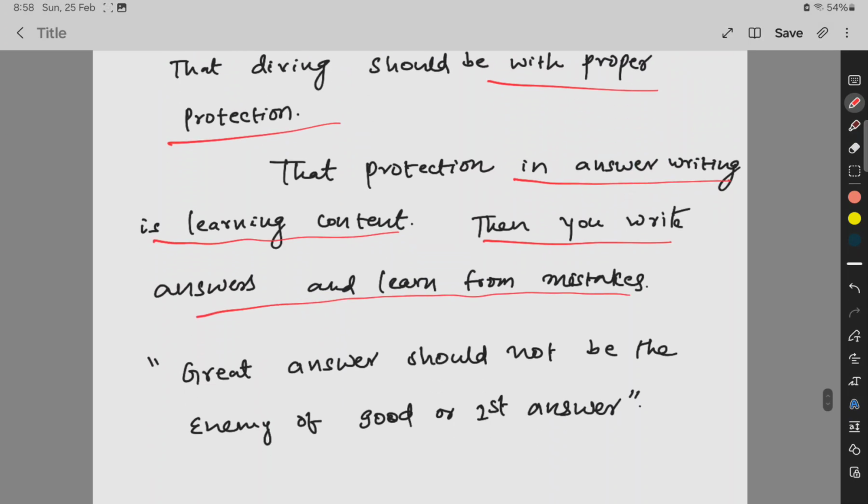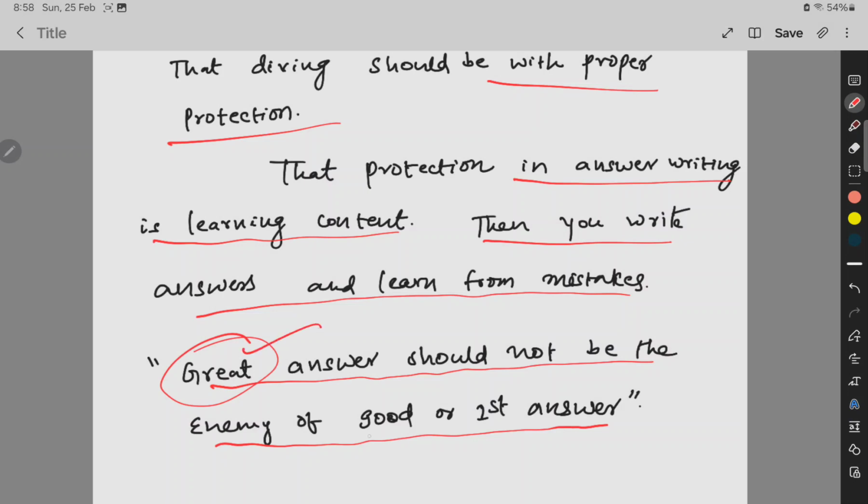Okay, and I want to say one quotation here: a great answer should not be the enemy of a good answer or a first answer. Okay, if you want to write the great answer, for that you need to write some worst answers or else very bad answers. If you look for the great answer, you never write the first good answer or first answer. Okay, for that you need to write, good or bad, you have to write. So my suggestion to you is, you write something good or bad, then take the feedback from the evaluators,